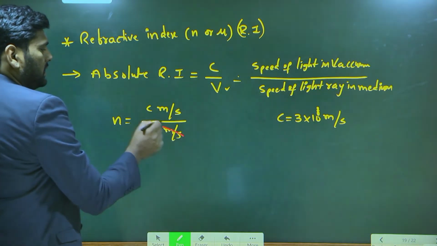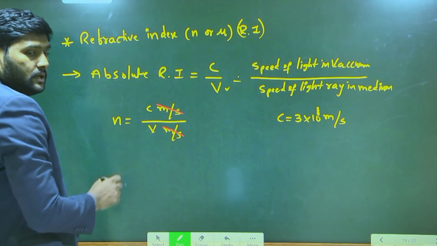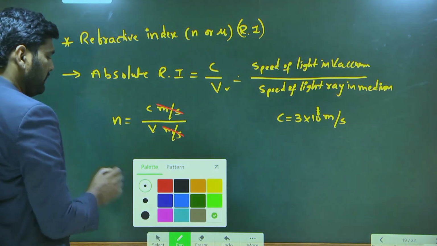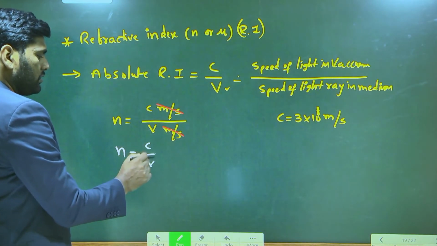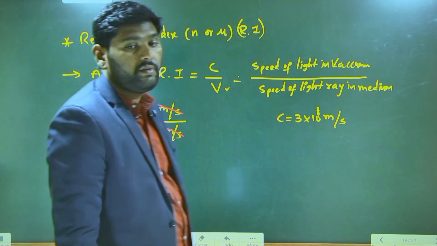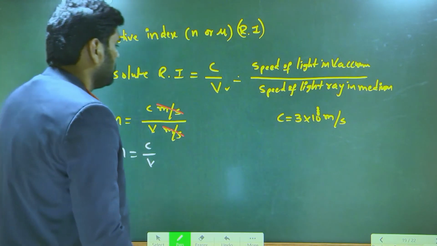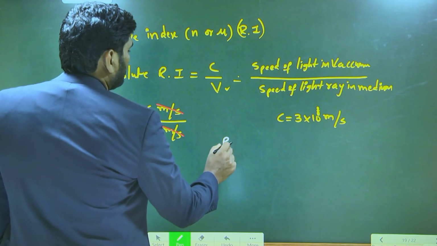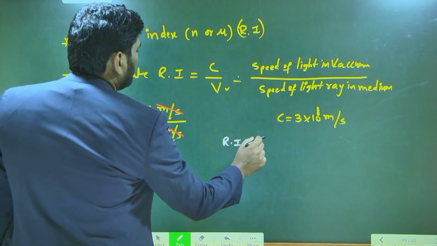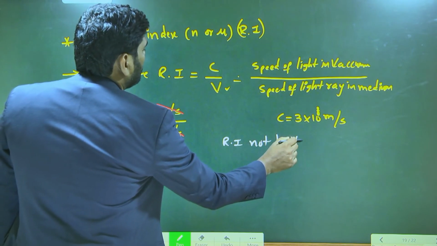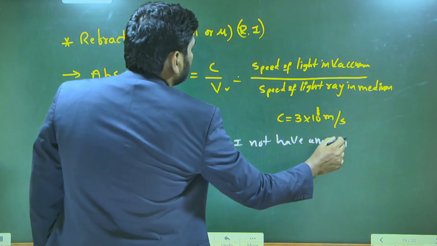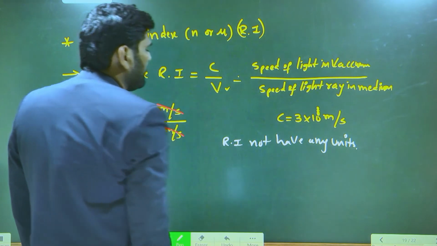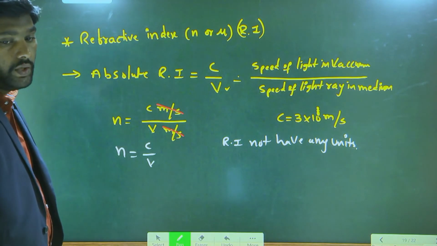This meter per second gets cancelled. Then what is the refractive index? Absolute refractive index is C by V, which means C by V does not have any units. It's just a number.